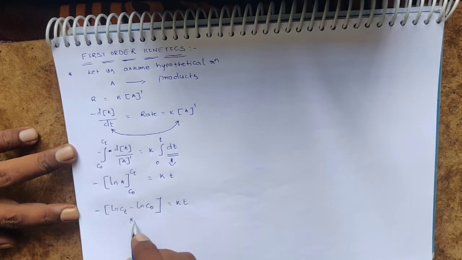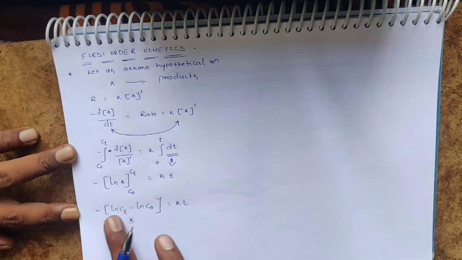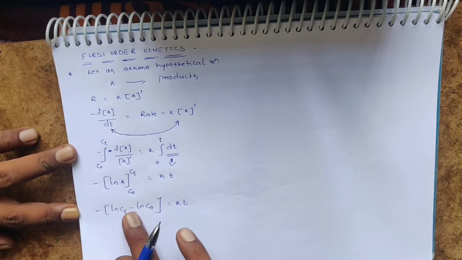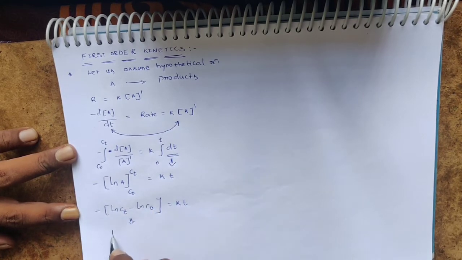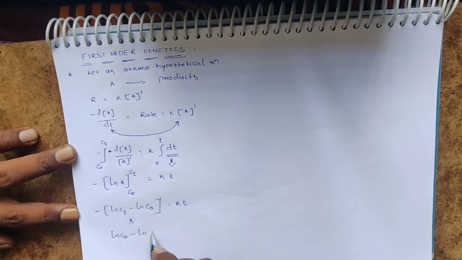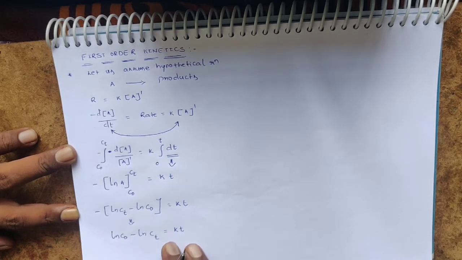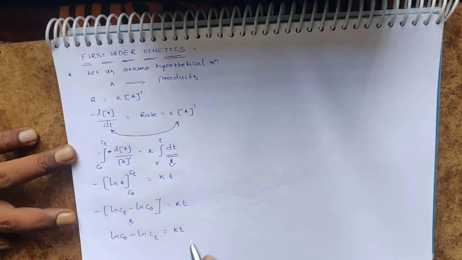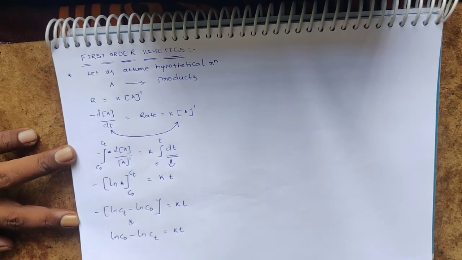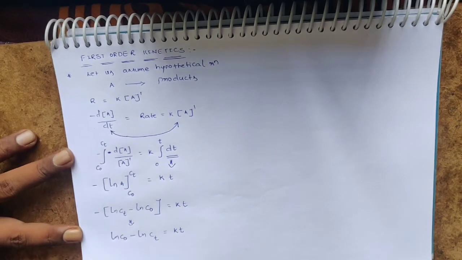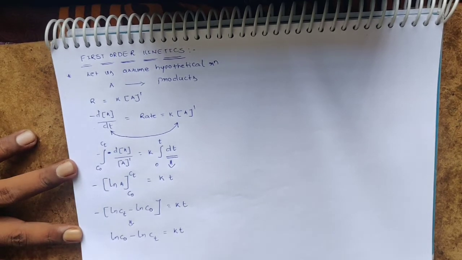Rearrange this expression: minus ln Ct, minus of minus plus ln C0. So we can write ln C0 minus ln Ct is equal to kt. We know that ln is nothing but 2.303 log base 10.